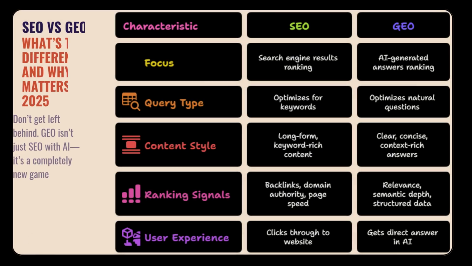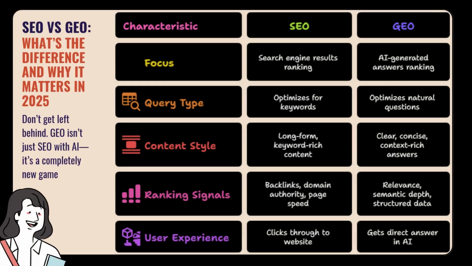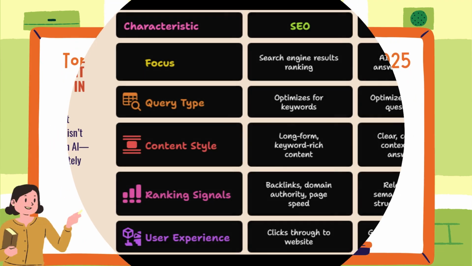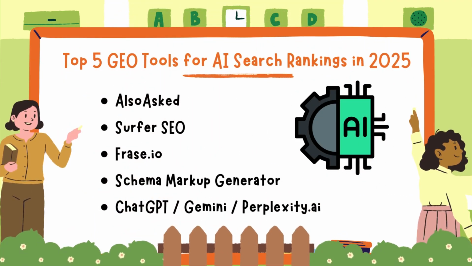What's the difference and why it matters in 2025? Don't get left behind. GEO isn't just SEO with AI, it's a completely new game. Here are the 5 key differences between SEO and GEO. Top 5 GEO tools for AI search rankings in 2025: AlsoAsked, Surfer SEO, Frase.io, Schema Markup Generator, ChatGPT, Gemini, Perplexity.ai.